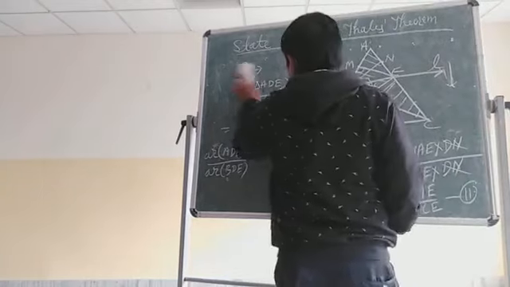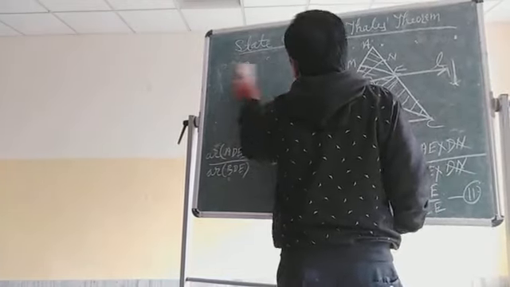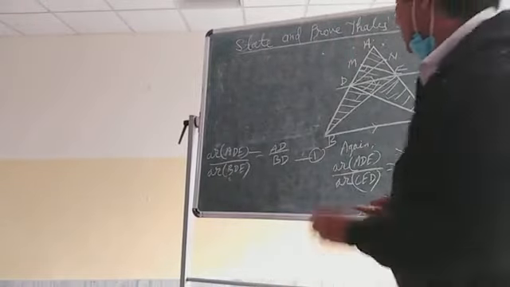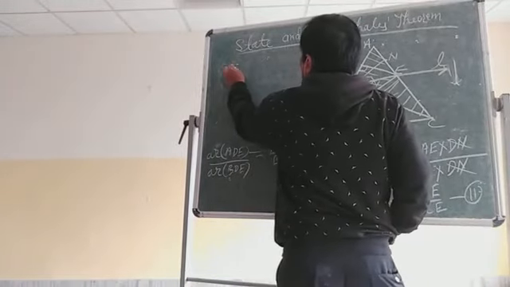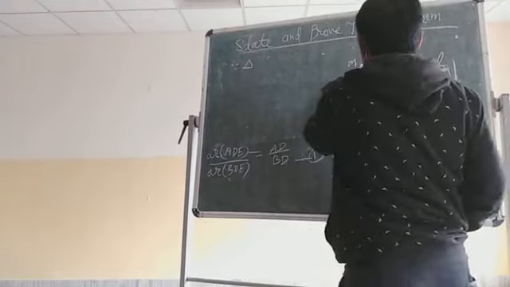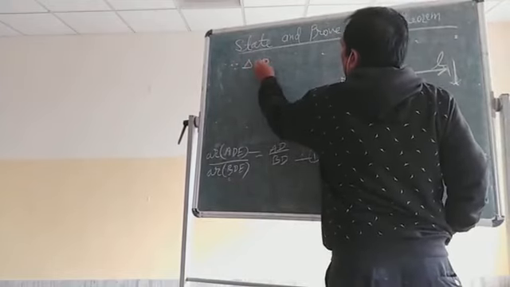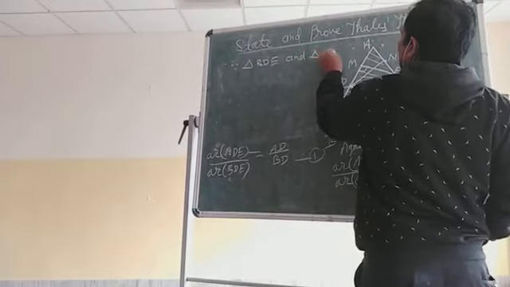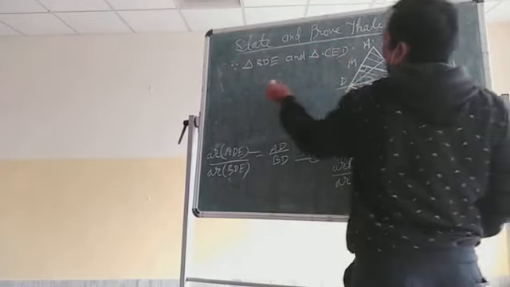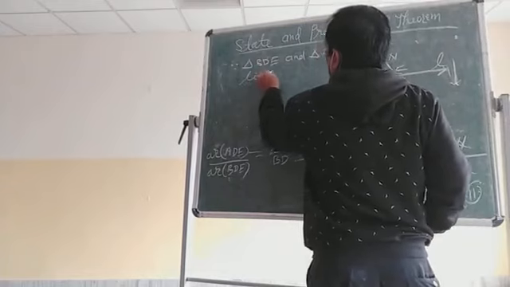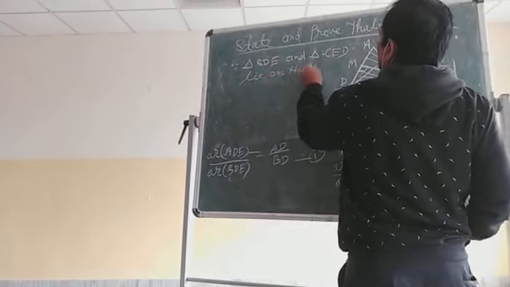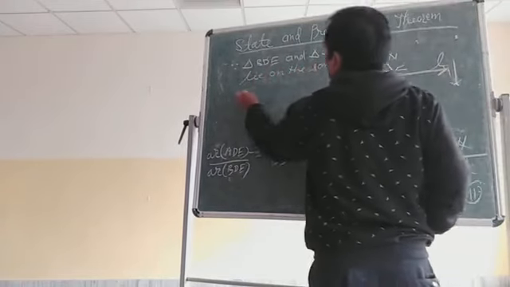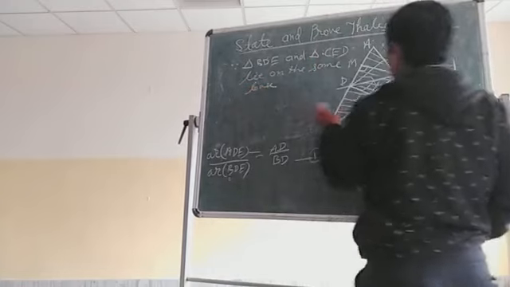So I will write, since triangle BDE and triangle CED lie on the same base, what is the same base?